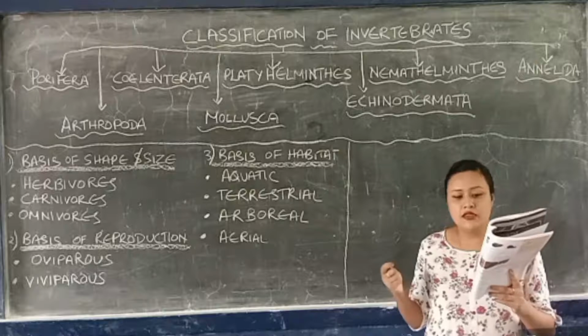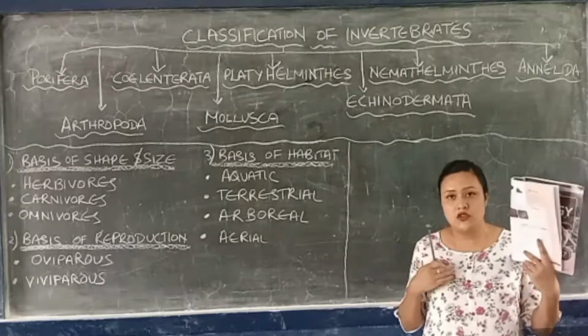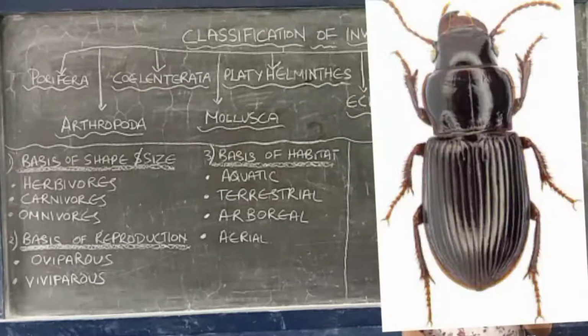The legs and wings are attached to the chest region or thoracic region. They have 1 pair of antennae, 3 pairs of legs, and 2 pairs of wings. Example: silverfish, dragonfly, grasshopper, beetles, they all come under Insecta.